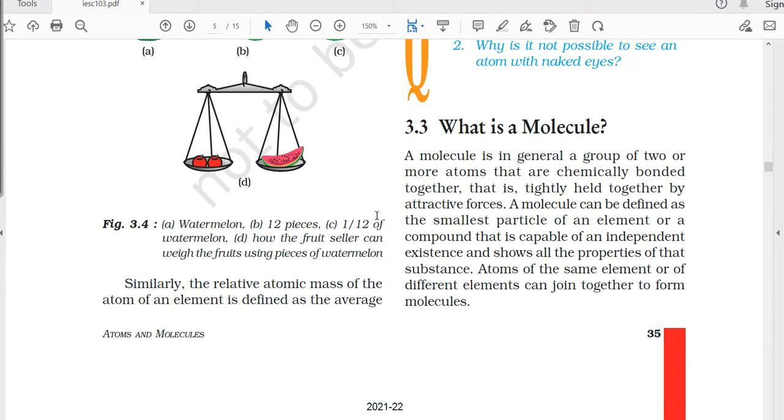Welcome back, students. Let's continue with our chapter, atoms and molecules. In that, the next topic which we are going to see here is molecules. So, what is a molecule?